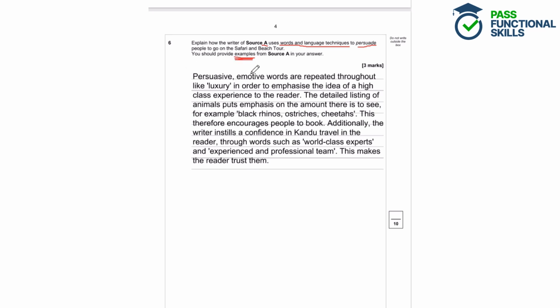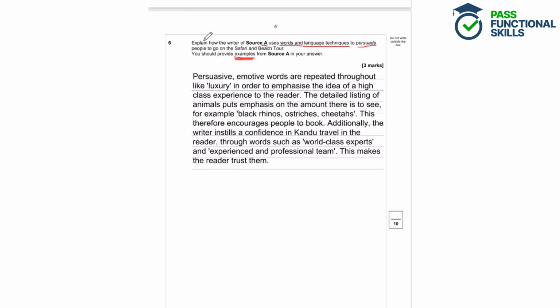So the student here has written that persuasive, emotive words are repeated throughout, like luxury, in order to emphasise the idea of a high-class experience to the reader. The detailed listing of animals puts emphasis on the amount there is to see, for example, black rhinos, ostriches, cheetahs. This therefore encourages people to book. Additionally, the writer instills a confidence in can-do travel in the reader through words such as world-class experts and experienced and professional team. This makes the reader trust them.